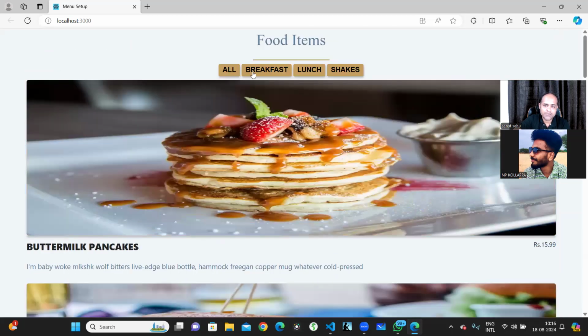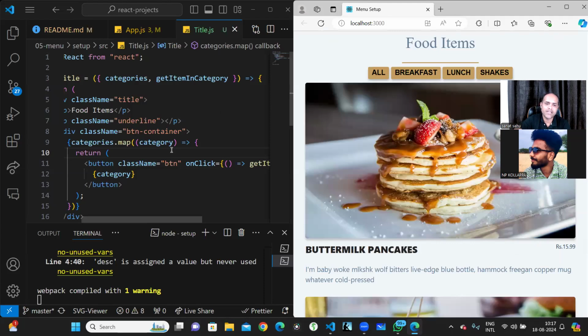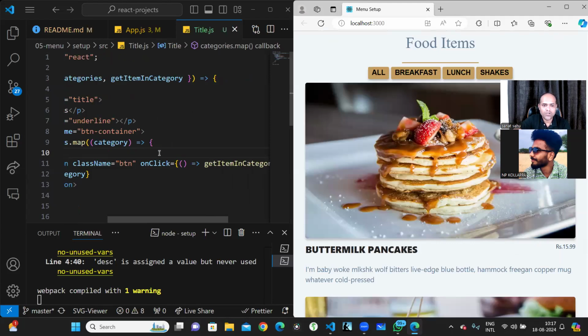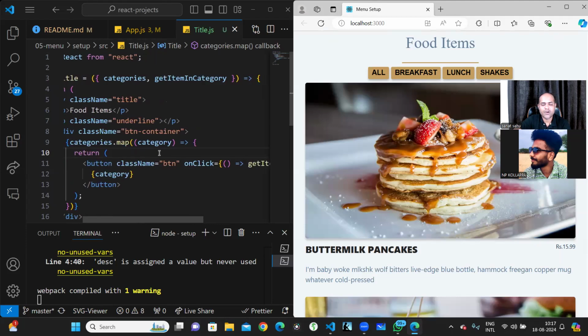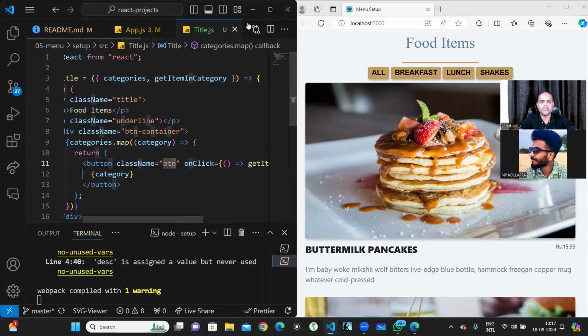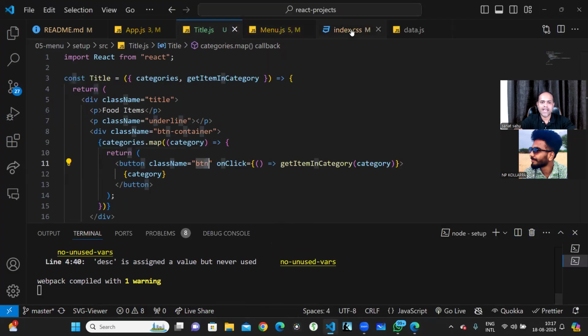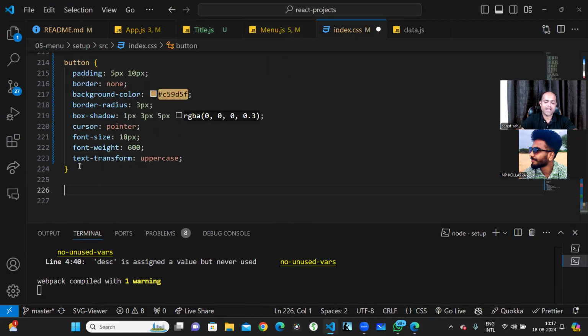Those things are happening. But we don't know what the user has clicked, I mean, which button is active. So that thing we have to add, right? Whatever we have clicked. So what I'm trying to say is, if the user has clicked a particular button, then I have to add a class called active. So that active I have to add, and I can do that in many ways.